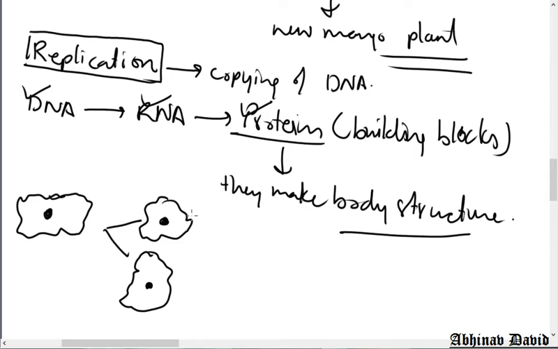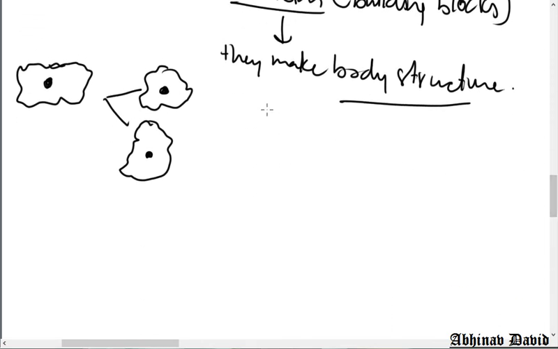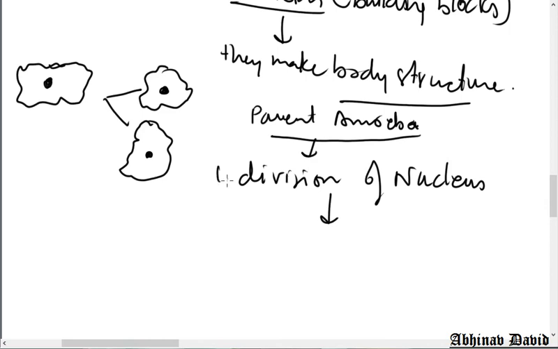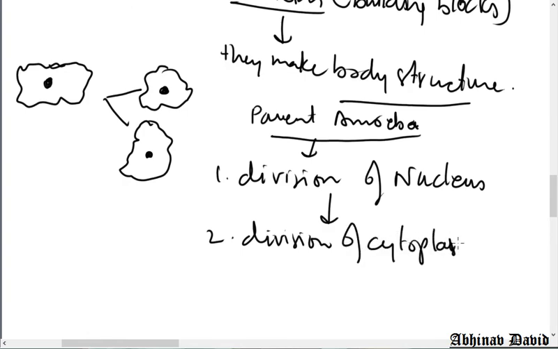In the binary fission of amoeba, which you have already studied in your lower classes, what happens in the parent amoeba? The first step is division of the nucleus. The second step is division of the cytoplasm.